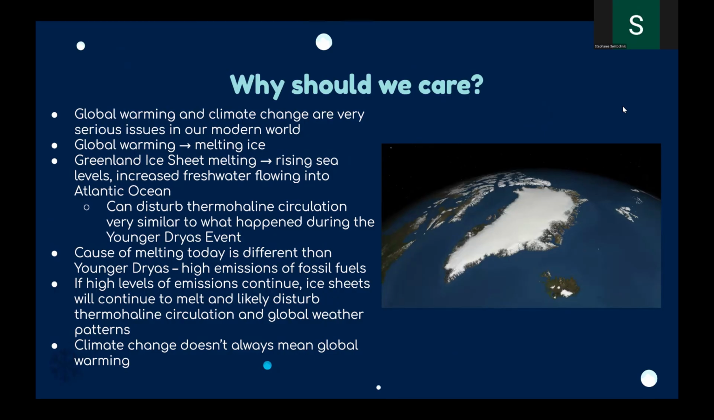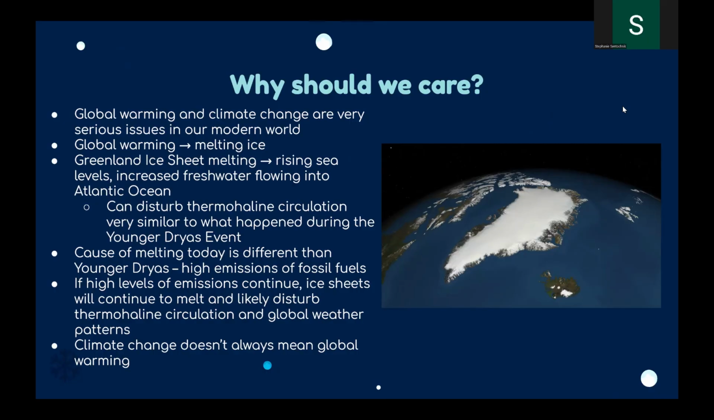So, Greenland ice sheet melting not only leads to rising sea levels, but it also leads to an increase in the freshwater flow into the Atlantic Ocean. So, this can disturb thermohaline circulation, which is very similar to what we saw occur in the Younger Dryas event. But the cause of the melting today is different than the Younger Dryas event. The cause of melting today is because of high emissions of fossil fuels.